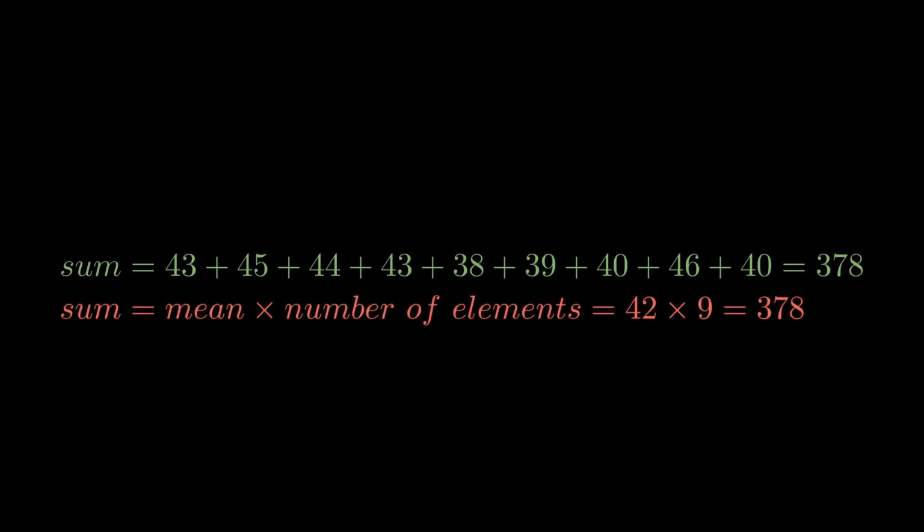At the start of this video, I mentioned a shortcut to calculate the sum of the 9 integers. If you notice in the question, they've given you the mean of the 9 integers. So simply multiplying the mean of those 9 integers by 9 would give you the sum. And then you can solve the rest of the question as it is.